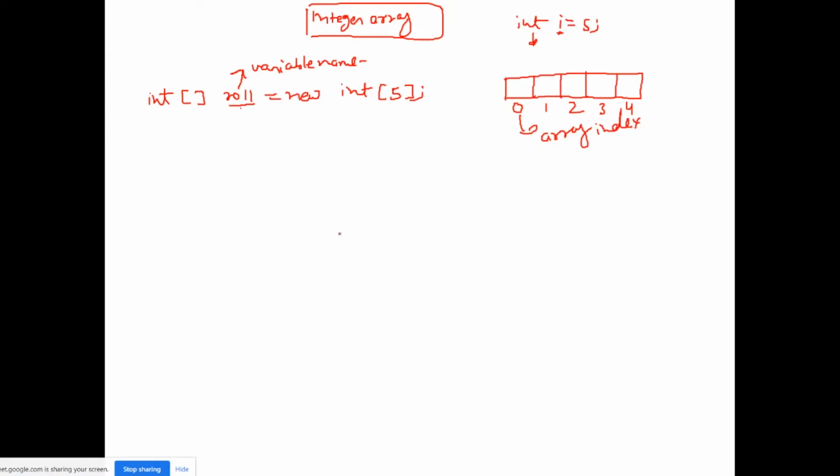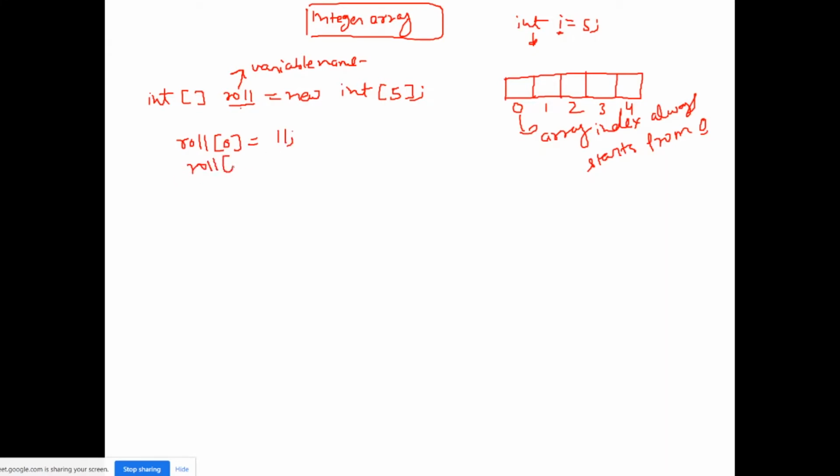You guys can take a screenshot of it. Index always starts from 0. I will explain it later. First, just understand how to assign values to this array. roll[0] is equal to, suppose I give roll number 11 to the first student.